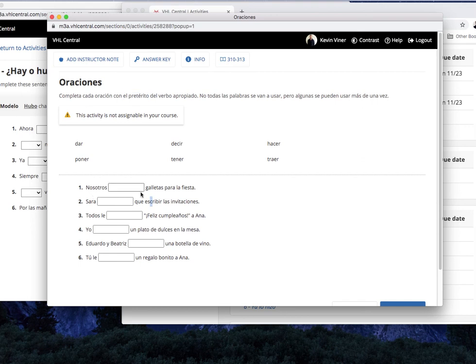Okay, so let's go. Nosotros blank galletas para la fiesta. Pause. And we're back. Well, here we have 2 options. It could be hicimos, like we made, right? Or trajimos, we brought. So let's go with hicimos for now. We may have to correct this later down the line, right? So we'll say we made galletas, okay? Muy bien. 2. Sara blank que escribir las invitaciones. Pause. And we're back. So this could only be tuvo. She had to, right? Sarah had to write the invitations. So we use tener here.